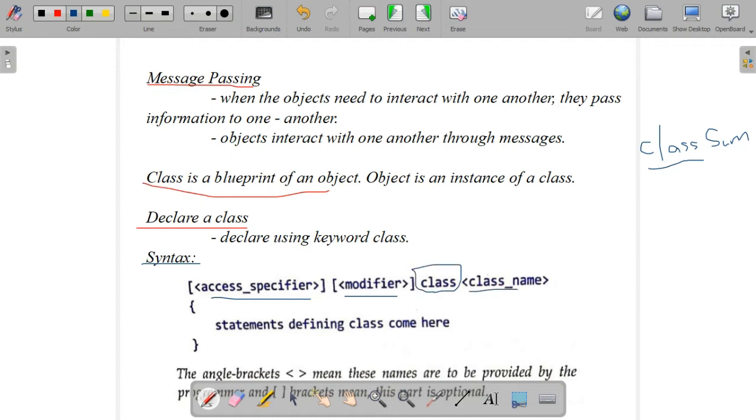If you want to declare a class, what is the syntax? Access specifier, modifier, class is the keyword we have to use, then the class name. Access specifier means public, private, protected. You have seen this, like in the method: public static void main.